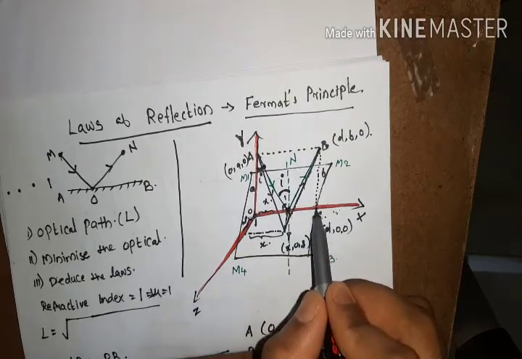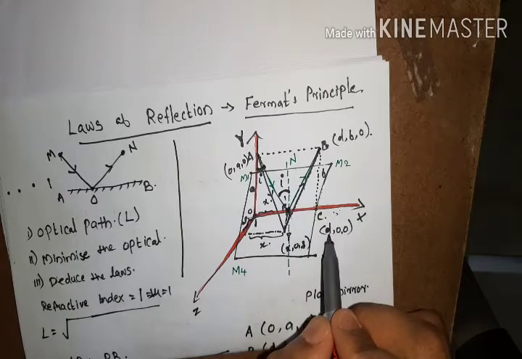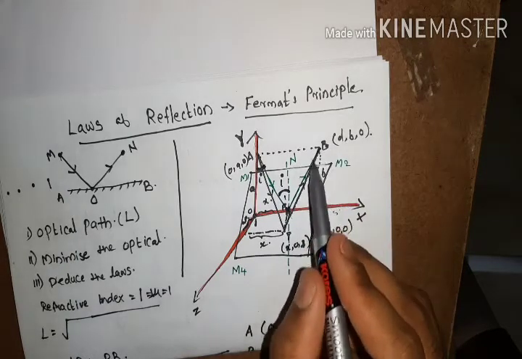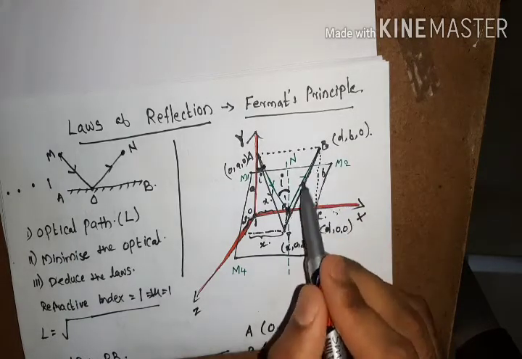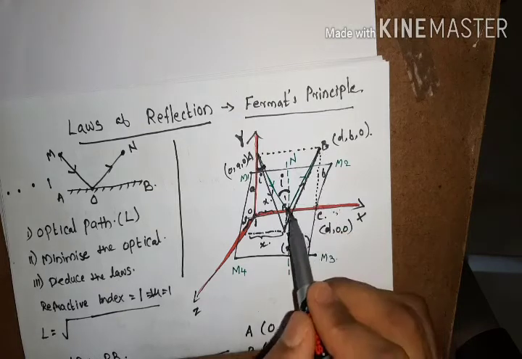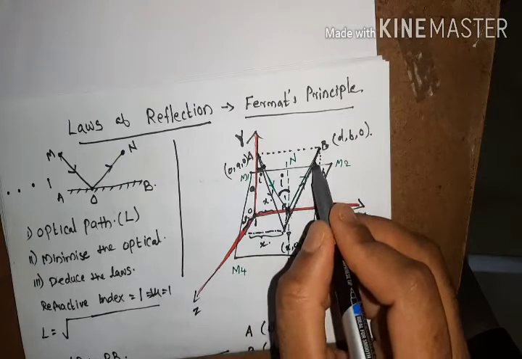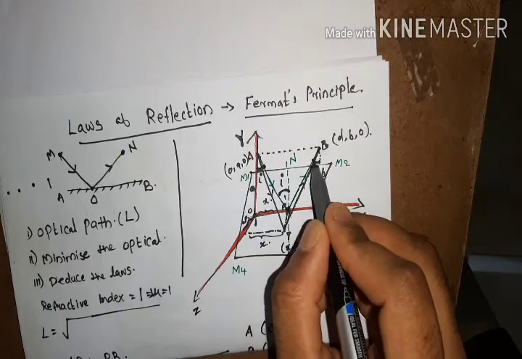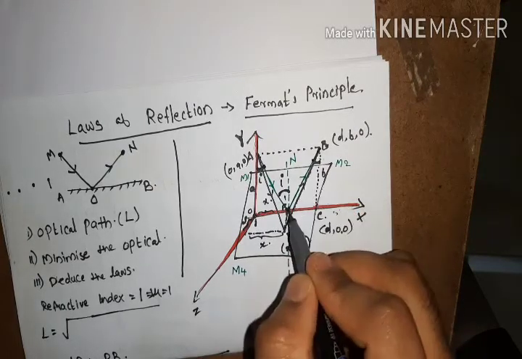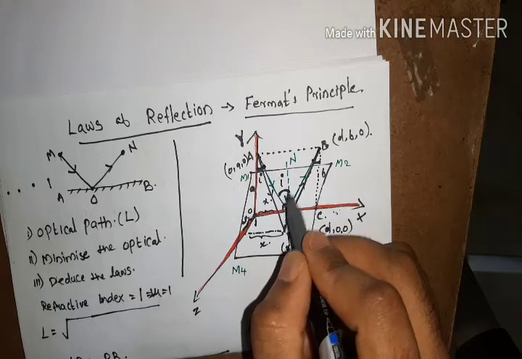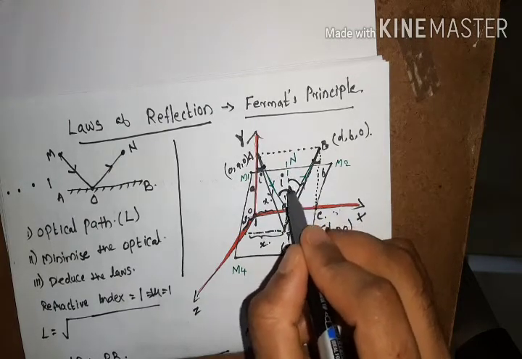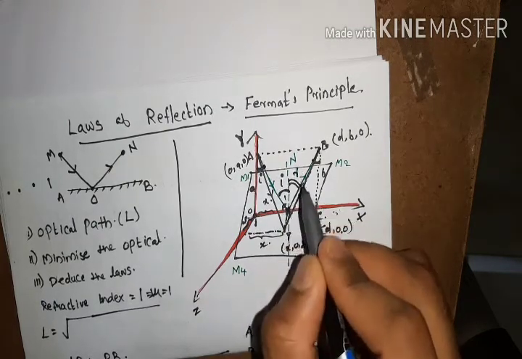That means this distance is d minus x, and root of (x minus d) whole square plus b square corresponds to this hypotenuse. So the ratio of these geometrical distances will correspond to the sine of this angle. If P dash is the point of reflection and N is the normal, this angle will be the reflected angle r.